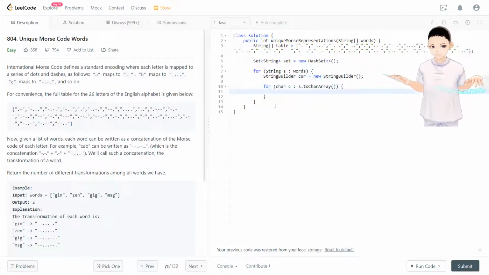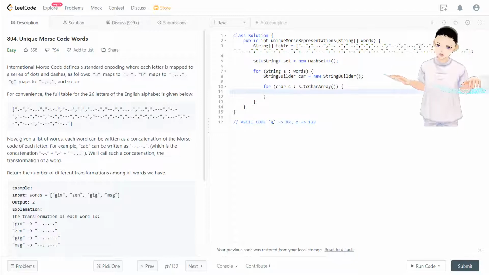Now we have c. There's something called ASCII code. ASCII code looks like this. So A character is pointing to 97, and B is 98, C is 99. It's counting all the way to Z to capture all 26 characters.